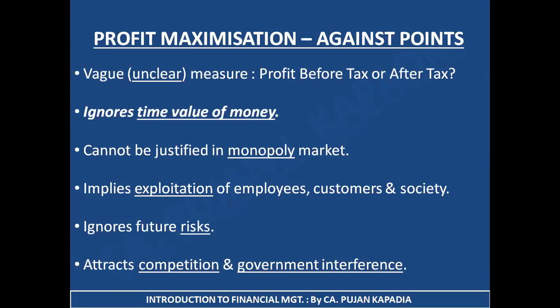But now there are certain points which are against this concept, as a result of which we moved from profit maximization to wealth maximization. So let's check out the points which are against the concept of profit maximization. First point is it is a vague concept. Vague means it is unclear. It is not clear what profit we are talking about, whether it is profit before tax or profit after tax. Fine, this is your first criticism.